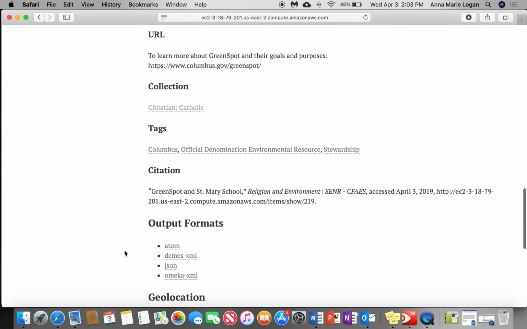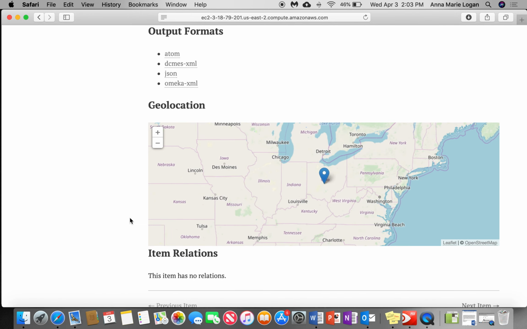There's a quick citation. And what's great and new about the database that we're trying to do is add a geolocation to just about every article, event, or person we do an article on. In this case, St. Mary's is located here in Columbus, so you can see the dot right here on Columbus.